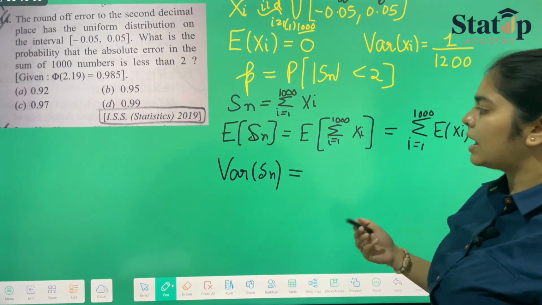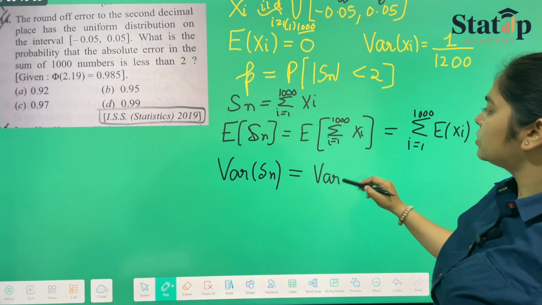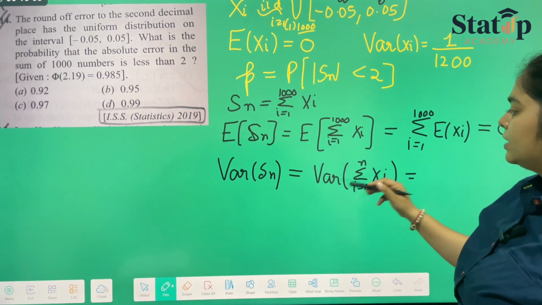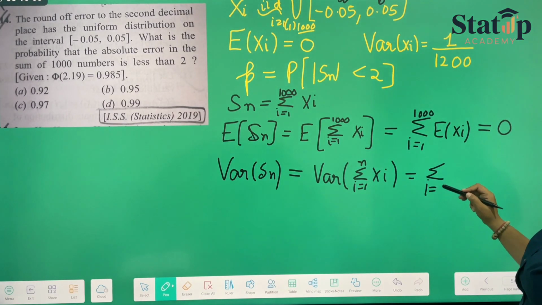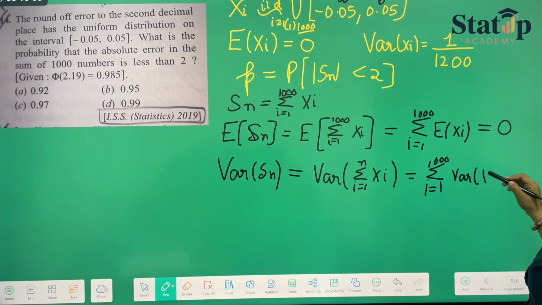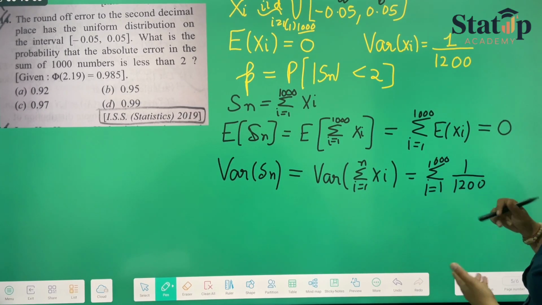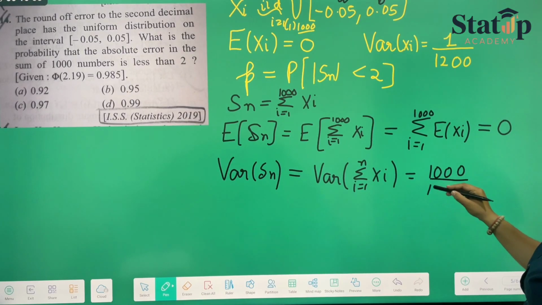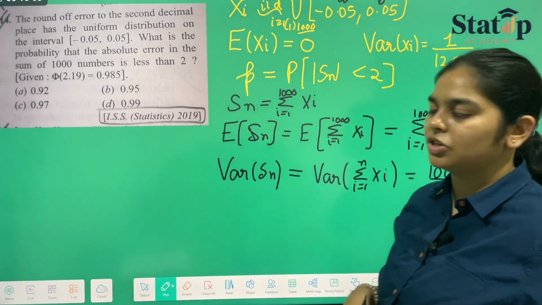If we are calculating variance of Sn, it is nothing but variance of summation i goes from 1 to n of xi. So variance can be taken inside just as we did in expectation: summation 1 to 1000 of variance of xi. Now variance of xi here is 1 upon 1200, so I'm directly writing 1 upon 1200. Since there is no i, the sum will be 1000. So this will be nothing but 1000 upon 1200, which will give us 5 by 6. So we have got expectation and variance.